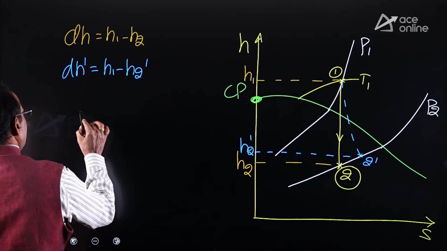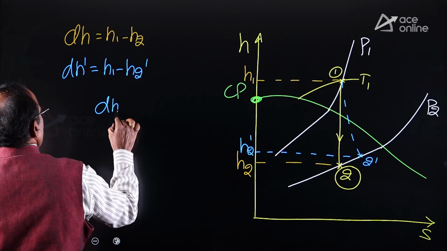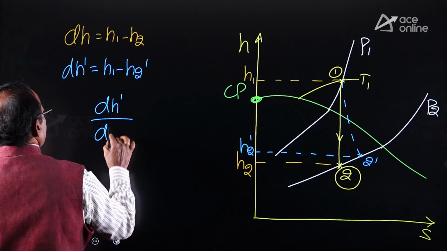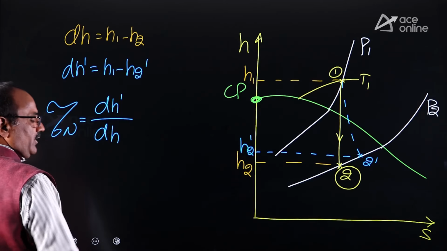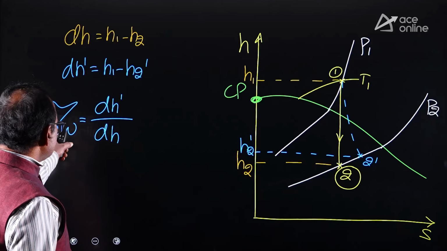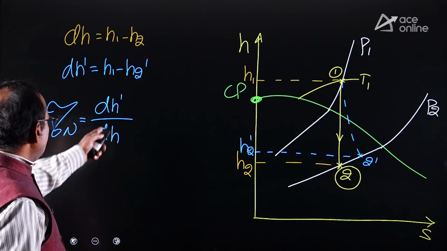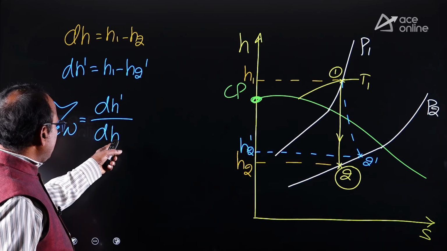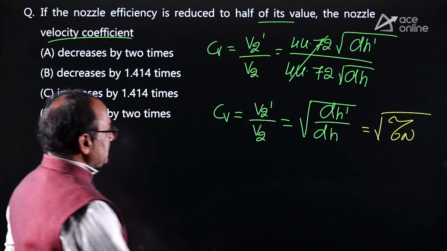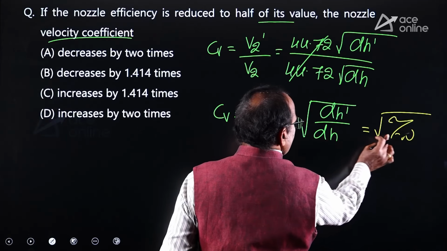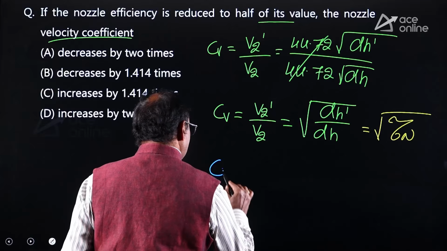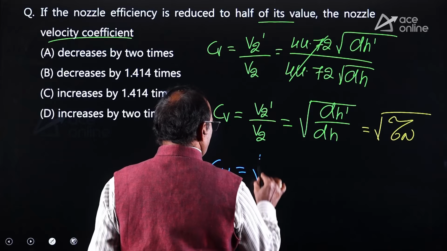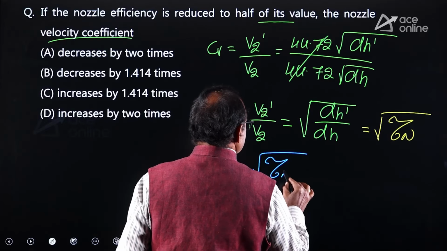The ratio between this actual enthalpy drop and ideal enthalpy drop is called nozzle efficiency or utilization factor of the nozzle. So that is how you can define the nozzle efficiency. Actual enthalpy drop divided by ideal enthalpy drop is the nozzle efficiency. That's why I wrote dH dash by dH as nozzle efficiency. So the conclusion is the coefficient of velocity CV equals root over nozzle efficiency.